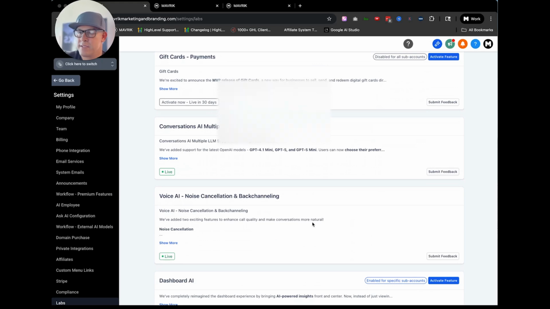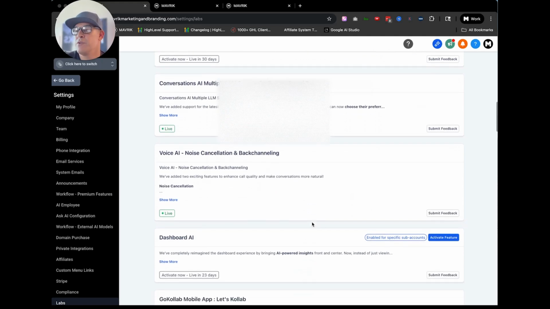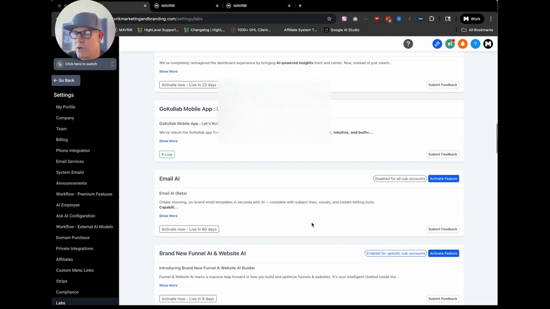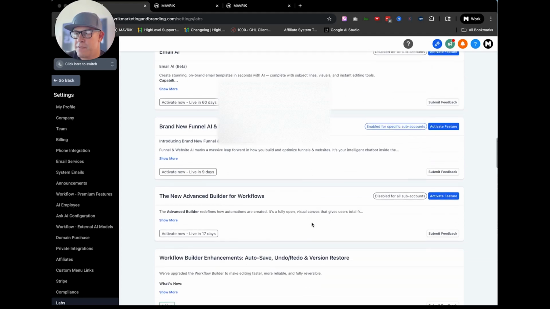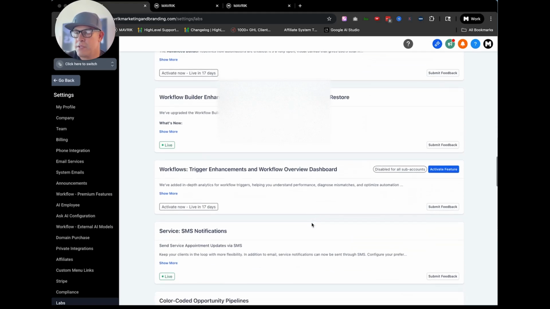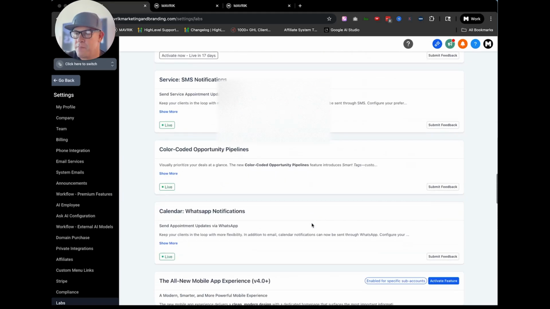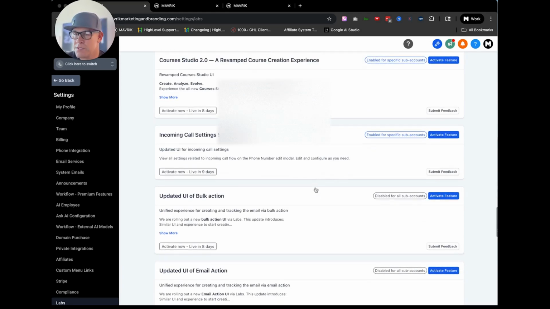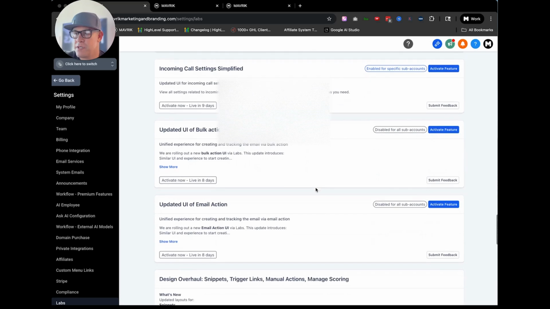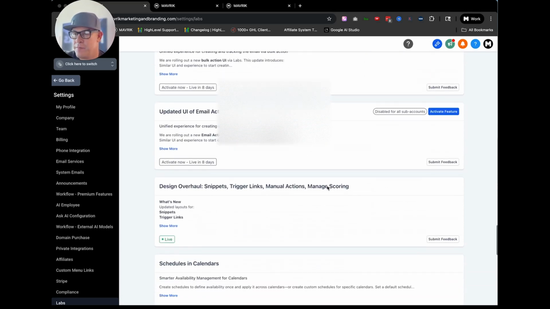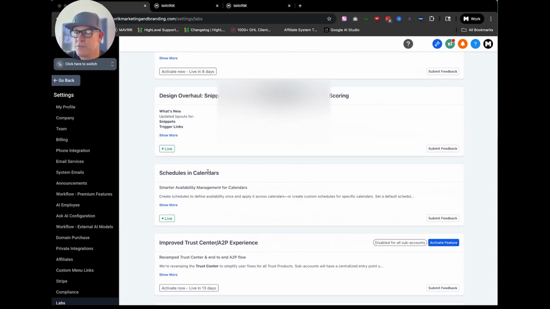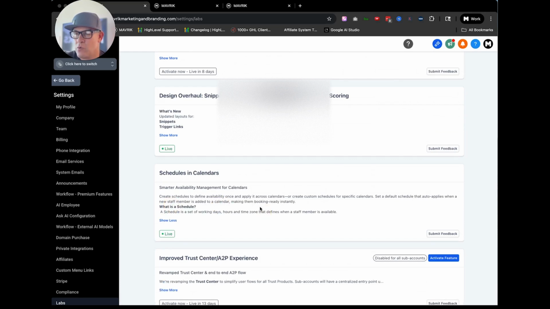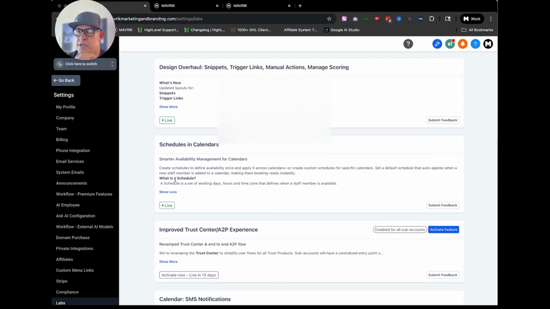There are so many. I mean, it's incredible how quickly every week it seems like there's another seven new features that have been added on. But there are specifics that have already been done, like this one specifically, with calendar, right? You can do things like WhatsApp notifications, courses. We've done a lot of these updates for the AI, right? Picking a specific calendar, schedules in calendars, smarter availability for calendars. We show more here.